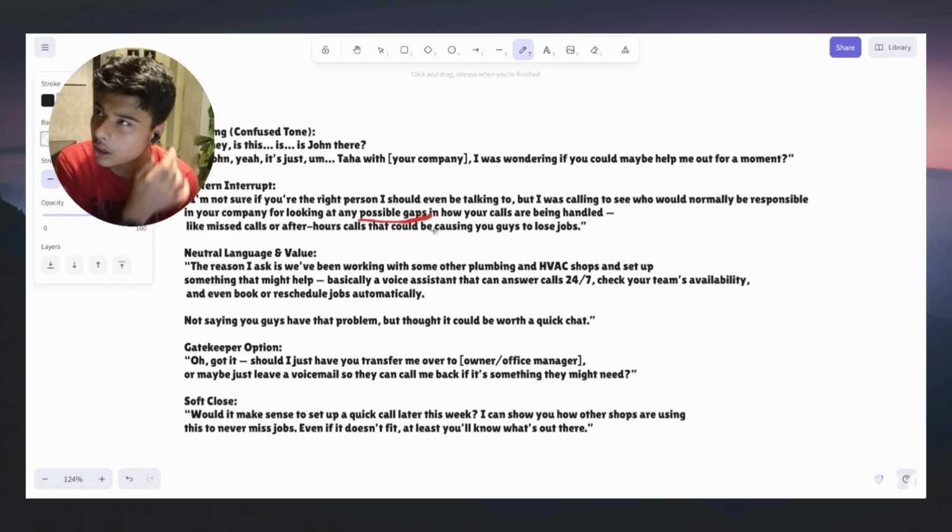Instead of saying you have gaps, they're like, no, I don't. That gives them a reason to say no, but this doesn't. This actually keeps them hooked. So it's pretty good. Like missed calls and after hours that loses you guys jobs. You're also gonna add natural language and value into it. So okay, let's move on from that.